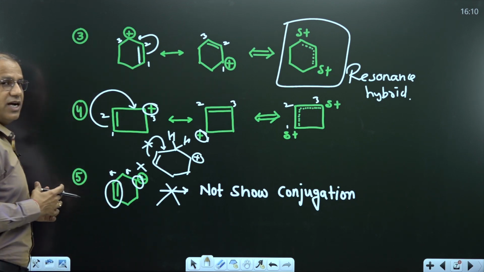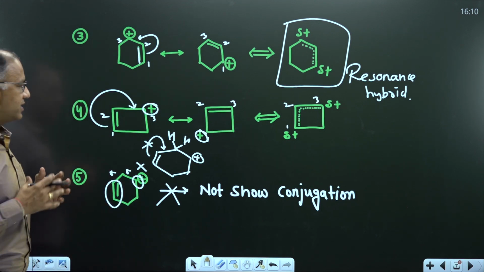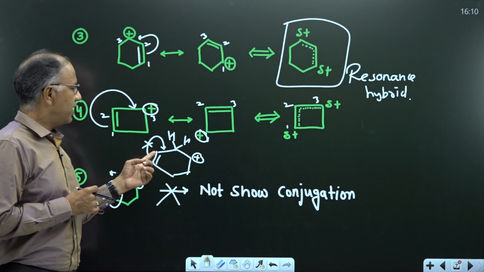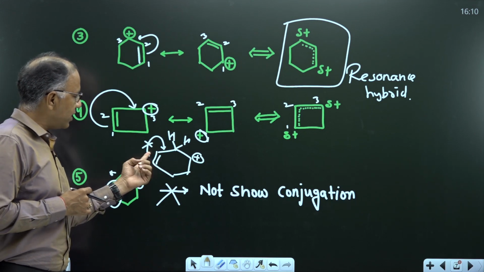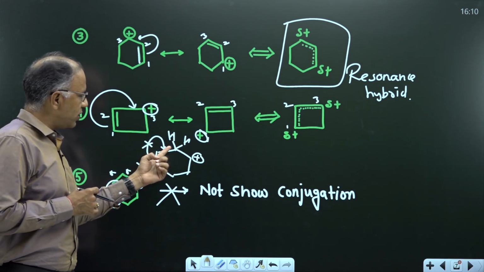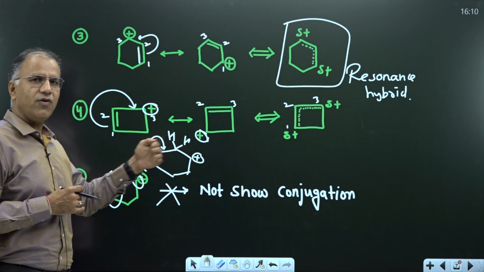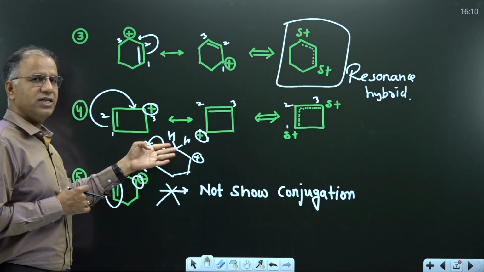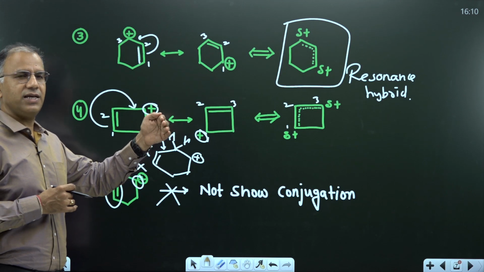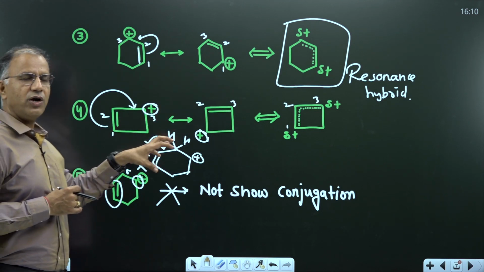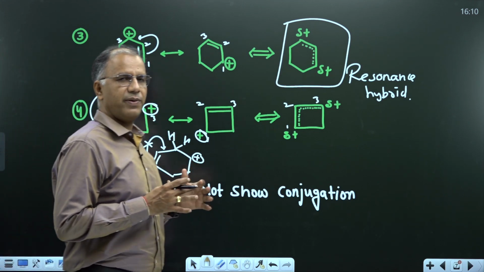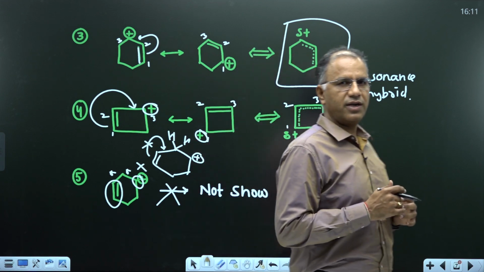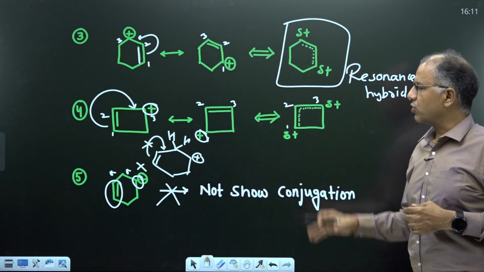Now you can understand why conjugation is necessary. Conjugation is necessary, double bond conjugation with carbocation. In order to move this pi bond, there must be a vacant orbital, then it can form pi bond. If valency is already satisfied and we are moving pi bond, this means we are extending the valency. Now in case of carbon, we cannot extend valency, means carbon cannot be pentavalent. Got it? That's why conjugation is needed.